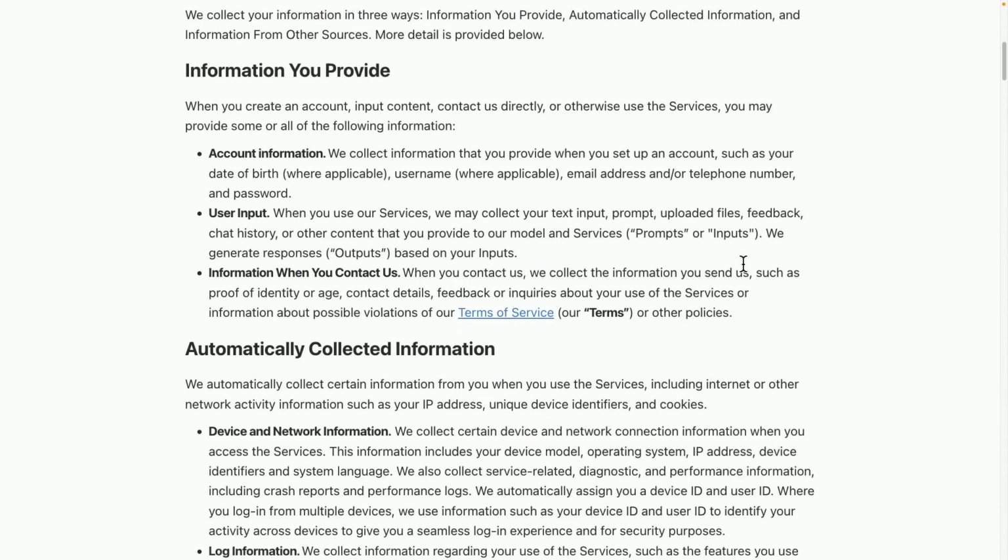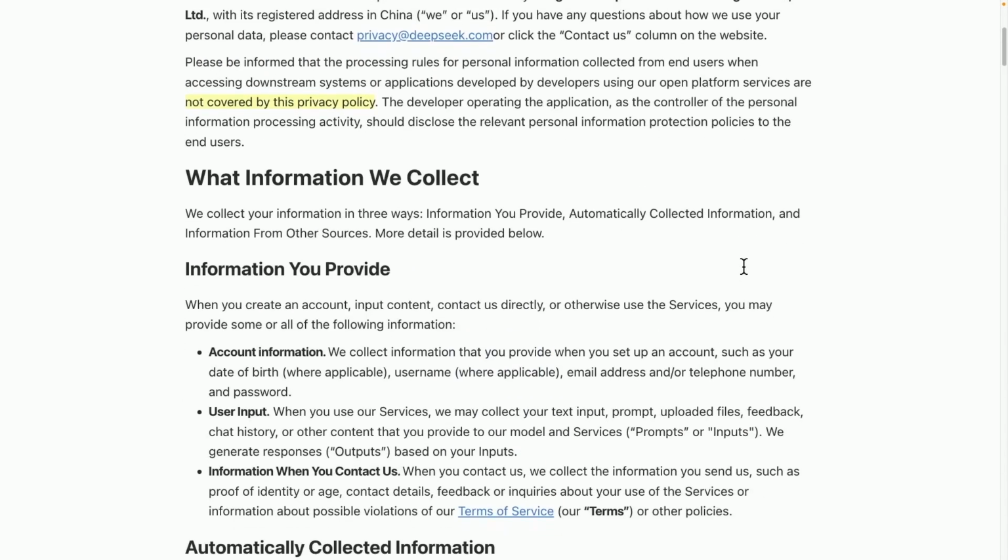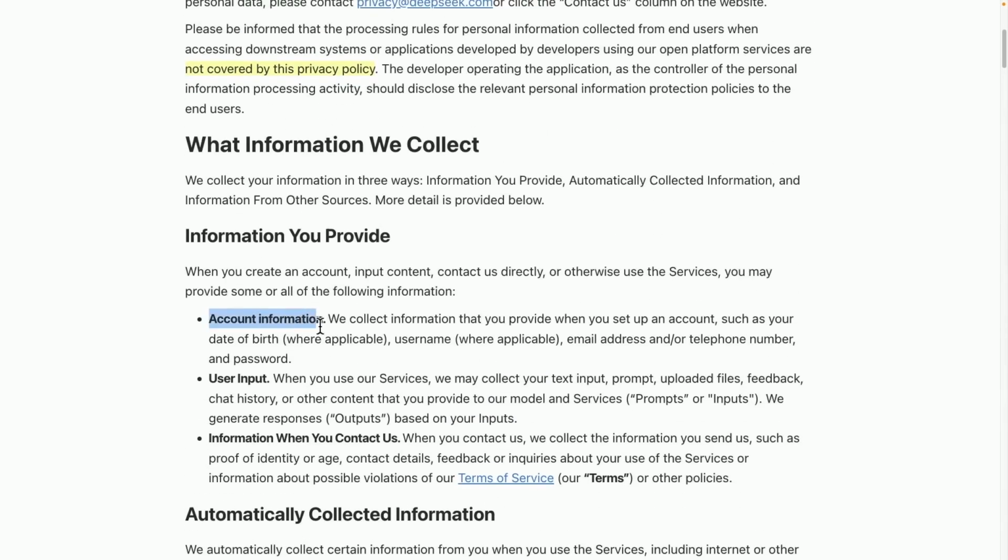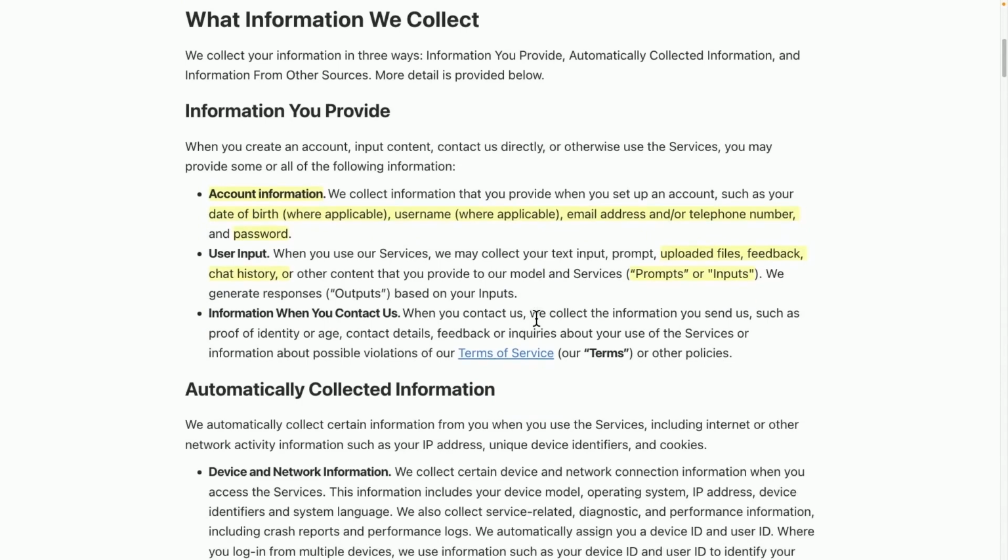However, usually, this kind of statement raises concerns about what information is actually collected, such as account information, dates of birth, names, email addresses, and phone numbers. When you attempt to log into your account, elements such as passwords need to be accessed and thus are gathered. Additionally, any data you type directly into prompts along with the corresponding responses will be collected. Files you upload and even your chat history are also gathered, which can give you the impression that your activities are being monitored. There are some aspects that fall under this category.